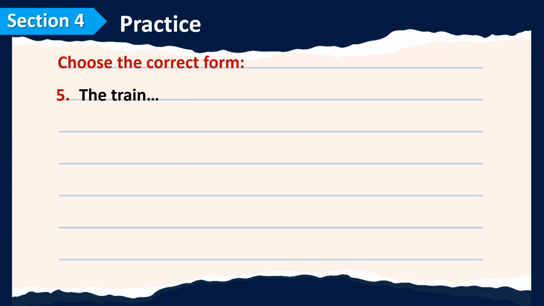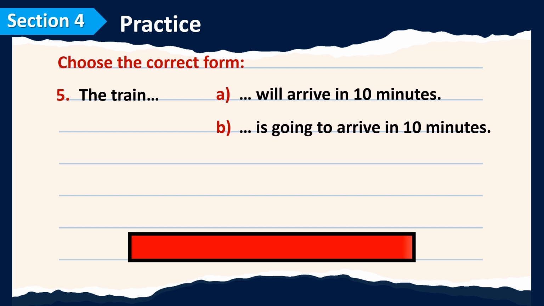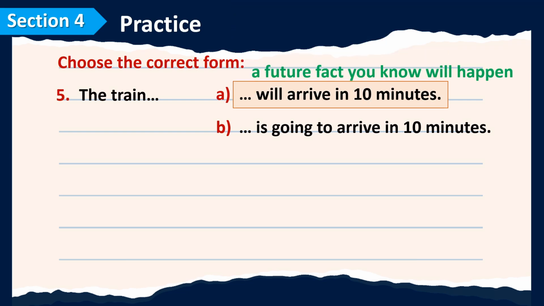Number 5. The train will arrive in 10 minutes. Or is going to arrive in 10 minutes. That's a future fact and something you know will happen. Number 6.